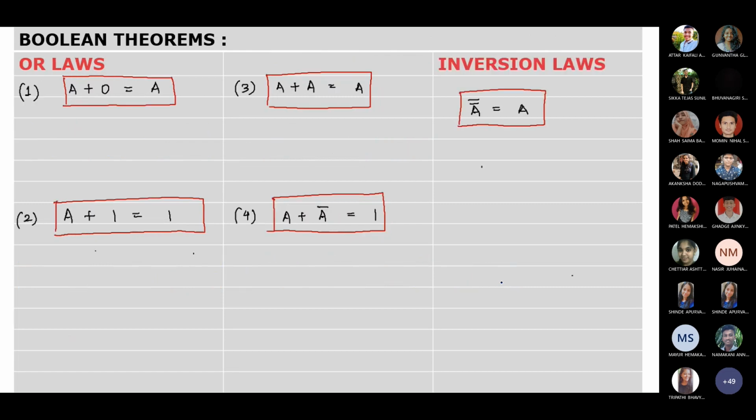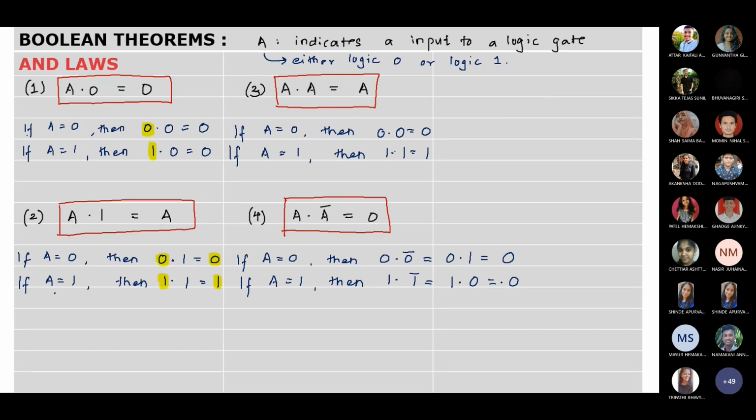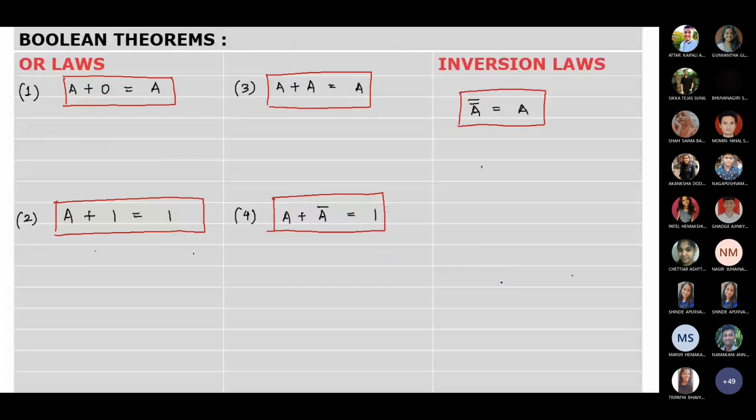We move on to the next. What we have seen first are called AND laws. Now we move on, same way, to OR laws. In OR laws, again we have the same way 4 laws.